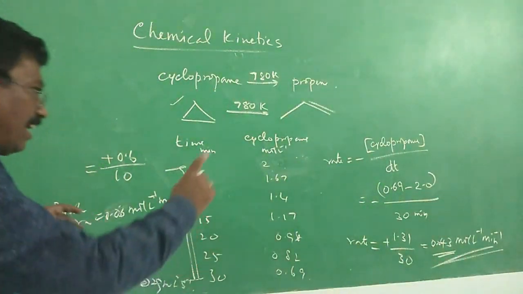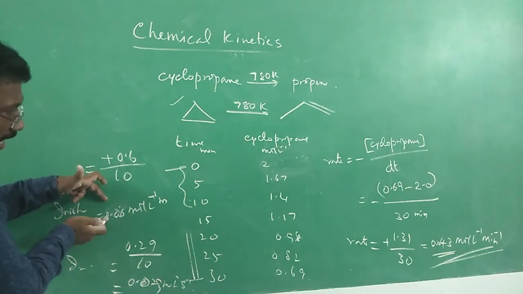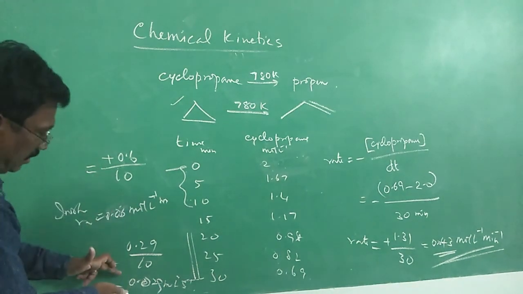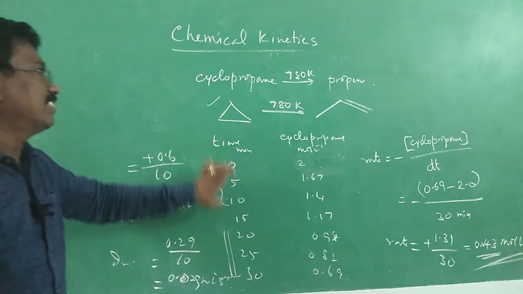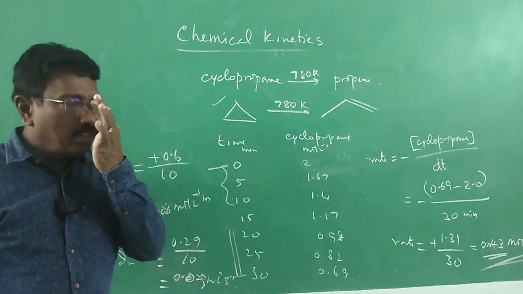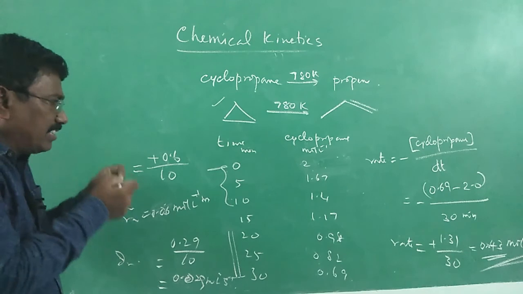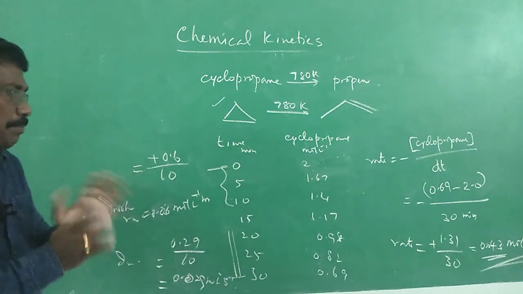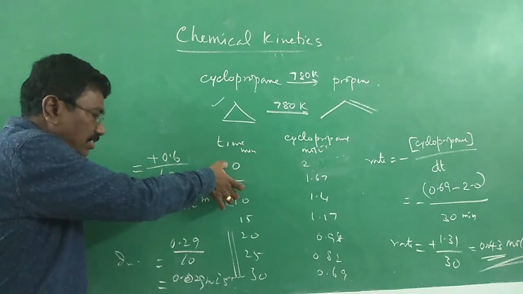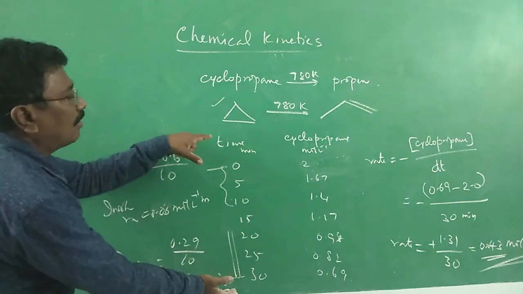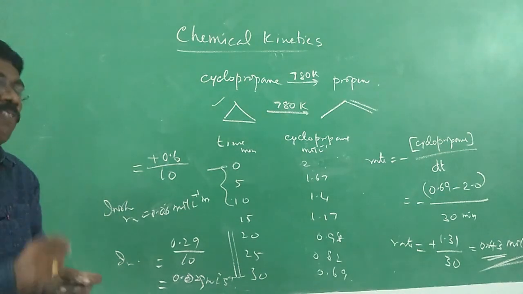So the average rate is an average. This is a very high rate. This is a very low rate. It all depends on the initial concentration. So I think you understood what is instantaneous rate. Instantaneous rate means at a particular instant. We didn't calculate even at a particular instant. Again we have taken a small range, a small average, and a bigger average. Now how to get the instantaneous rate at a particular instant? What will be the rate of reaction?